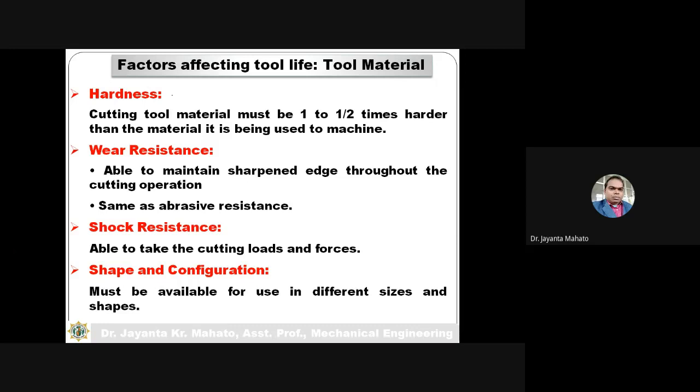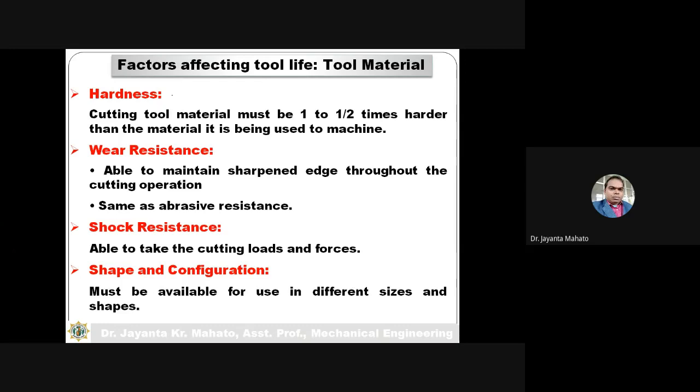So the hardness of the cutting tool material should be 1 to 1.5 times more compared to the workpiece material. Wear resistance, obviously the tool material should have more wear resistance, because the crater wear and flank wear are actually due to abrasion.